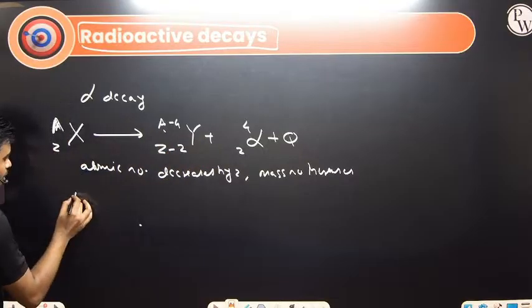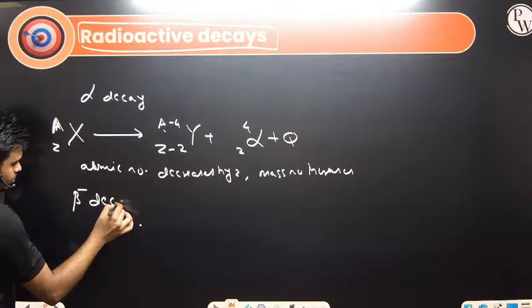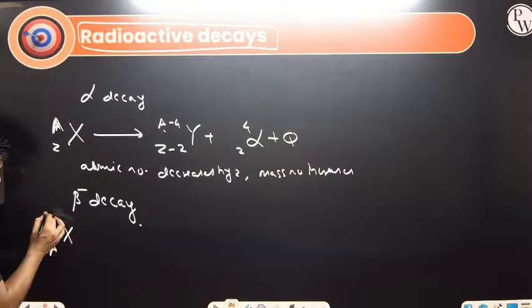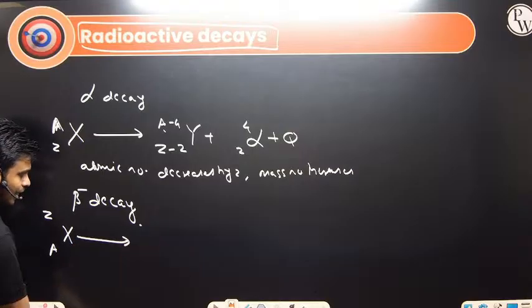So next we have beta minus decay. So what is beta minus decay? If any element X, with A and Z, undergoes beta minus decay, it means removal of one electron.